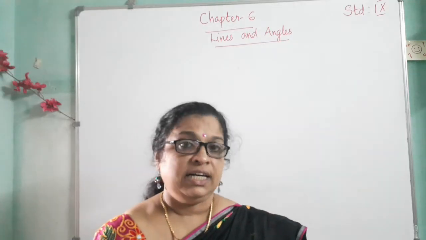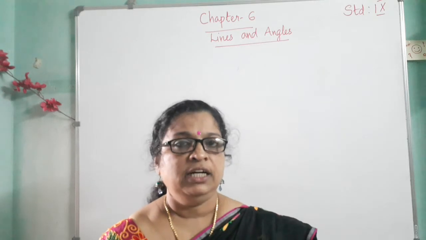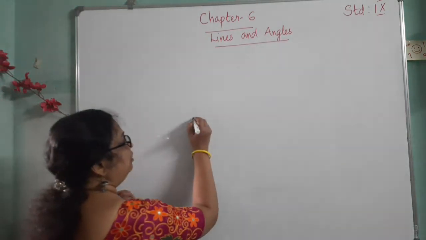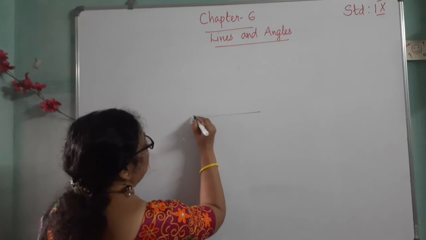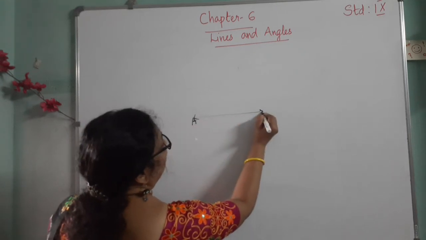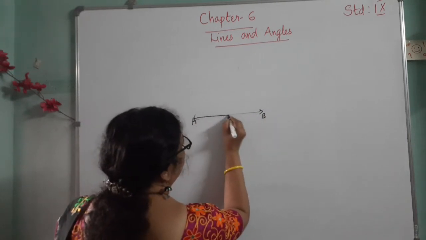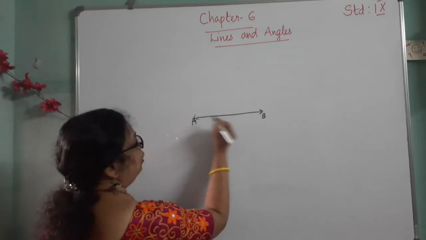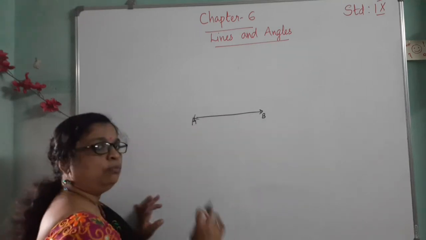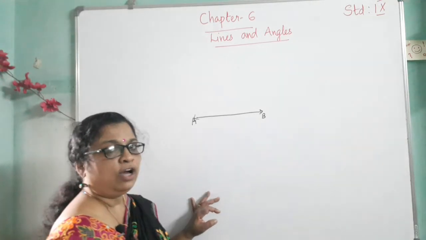Okay. Then we already studied that a minimum of 2 points is needed for drawing a line. That is, when we draw this line, A and B, this is the line AB. That is this point and this point. A minimum of 2 points is needed for drawing a line.